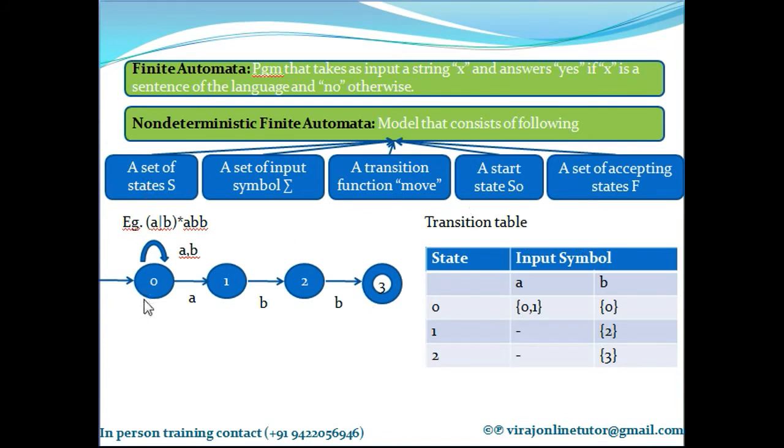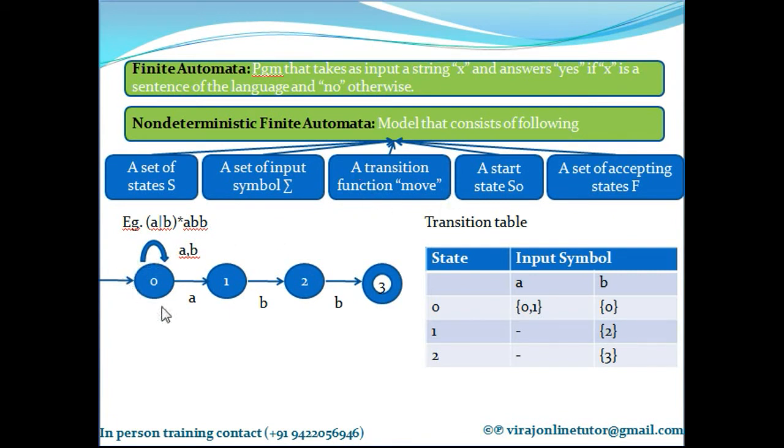First is the set of states. So all these circles are states. Next is the set of input symbols. So in this example, A and B are input symbols. Next is the transition function, move.